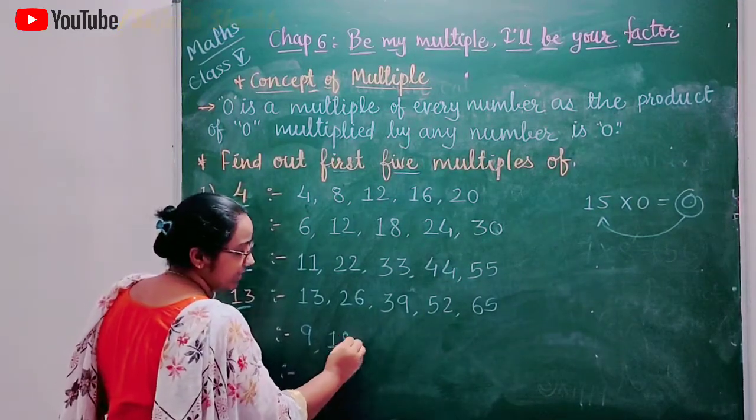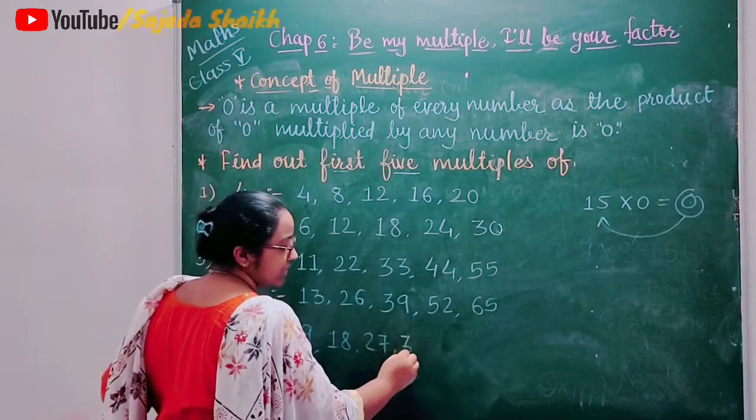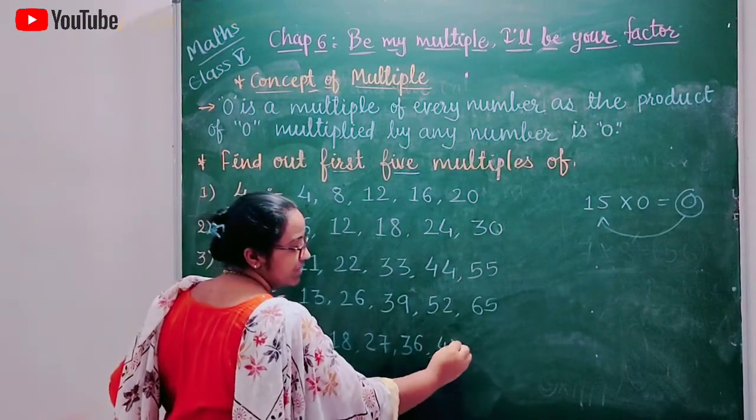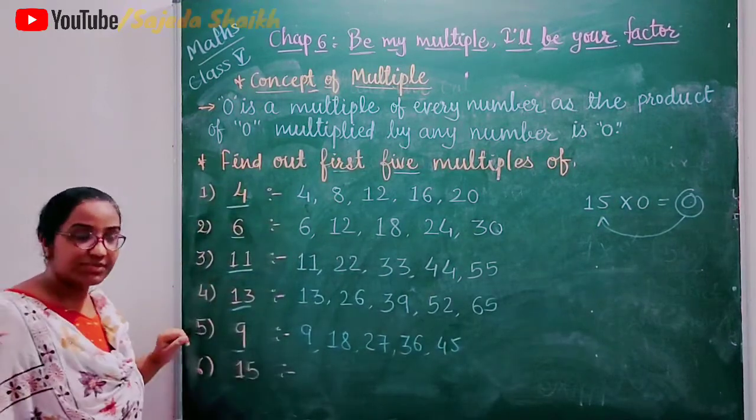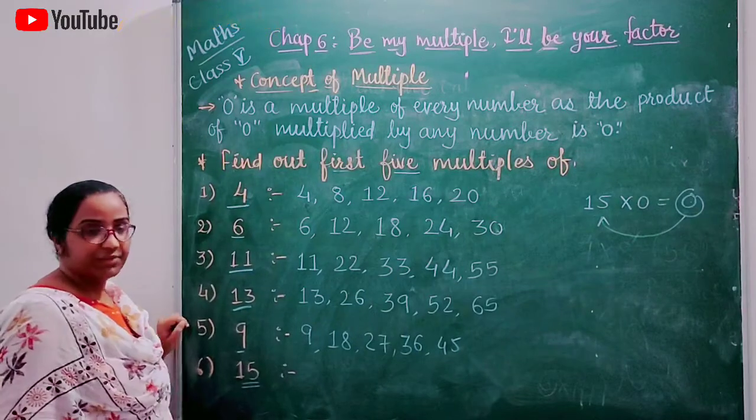9 twos are 18. 9 threes are 27. 9 fours are 36 and 9 fives are 45. These are the first 5 multiples of 9. And the last example is 15.